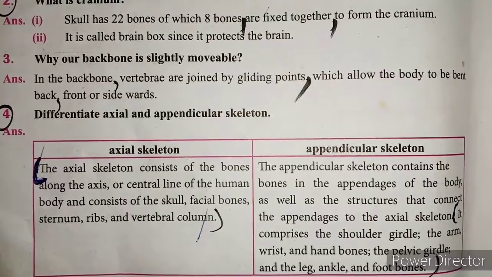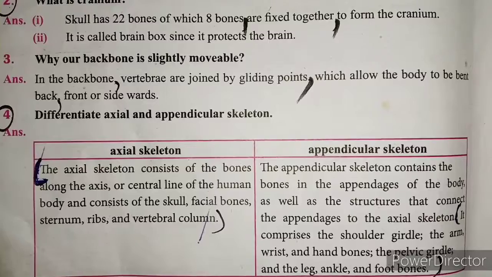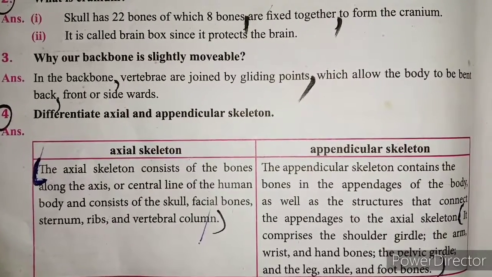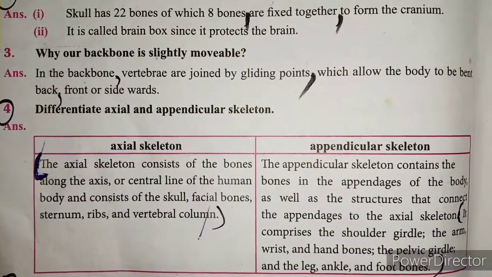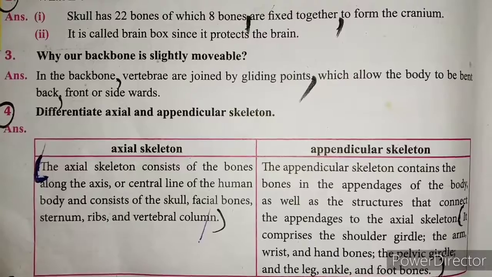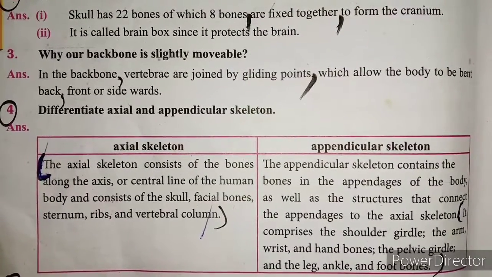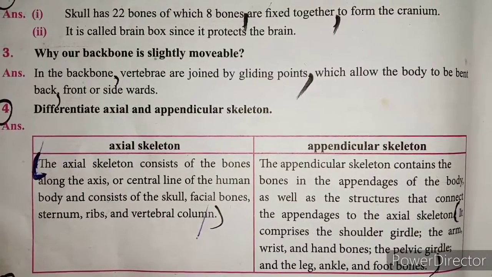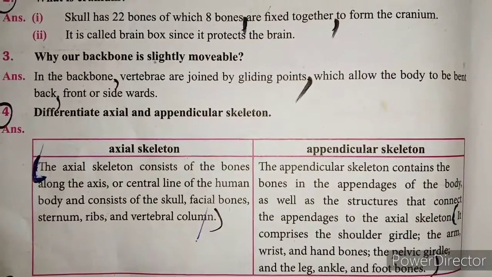Differentiate axial and appendicular skeleton. Axial skeleton: The axial skeleton consists of the bones along the axis or central line of the human body and consists of the skull, facial bones, sternum, ribs and vertebral column.